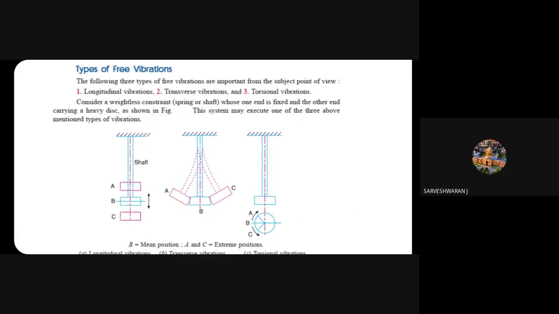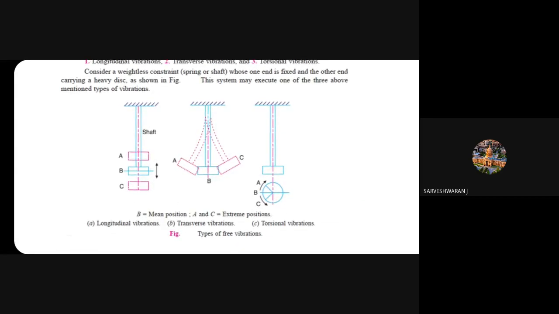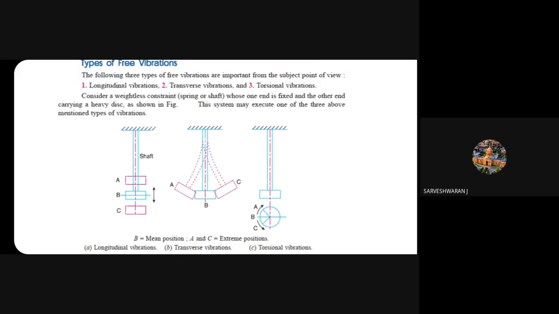Look at the diagram here; it is given clearly. The first diagram, A, B, C, is given as a shaft, showing longitudinal vibrations along the axis. The weight acts along the axis. The initial position is B, given in a blue line, and A and C are the extreme positions, minimum and maximum. Along the axis it will be happening. So this is called longitudinal vibration.